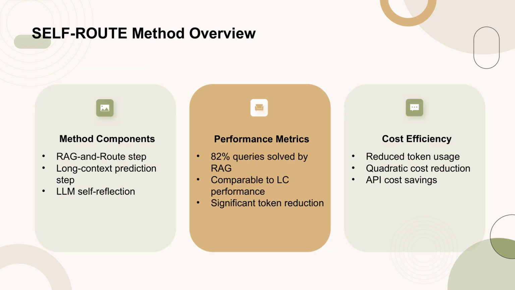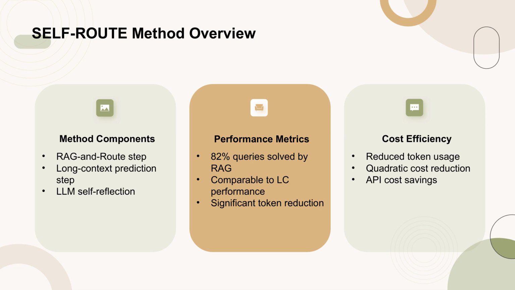The self-route method is designed to combine the strengths of RAG and long context LLMs, LC, to reduce computational costs while maintaining performance. It consists of two main steps: the RAG-and-route step and the long context prediction step.